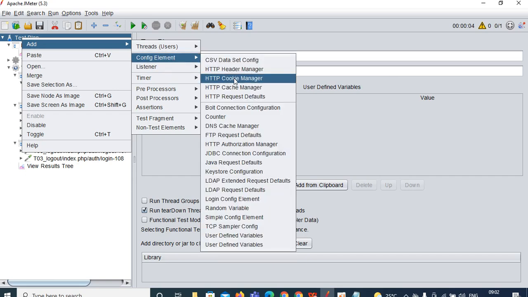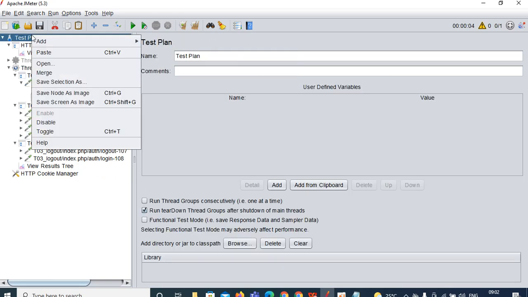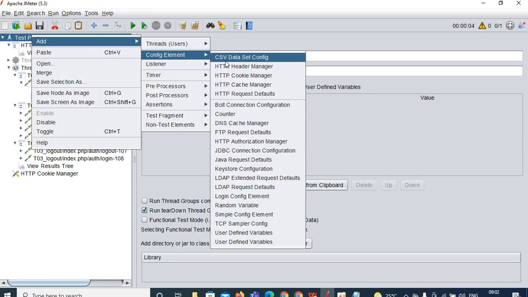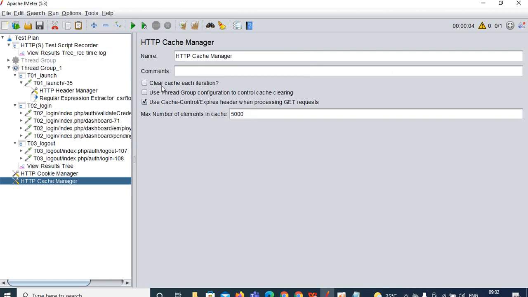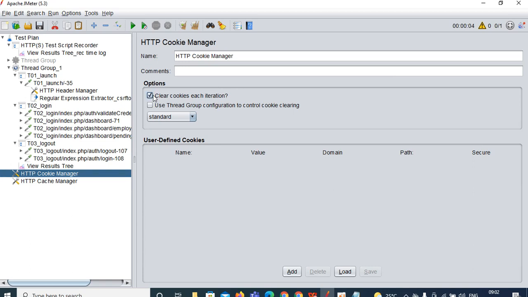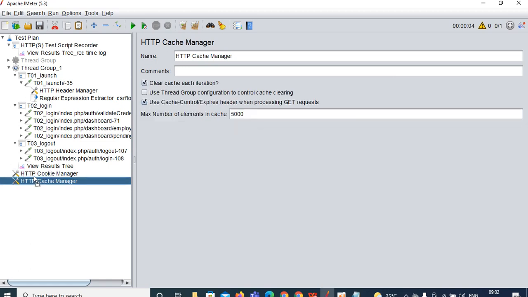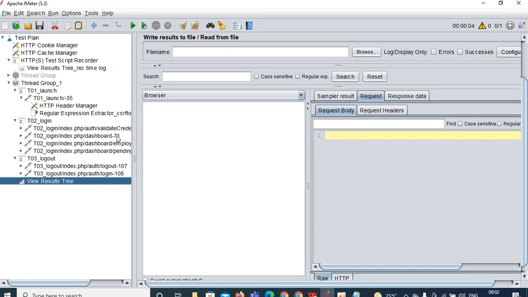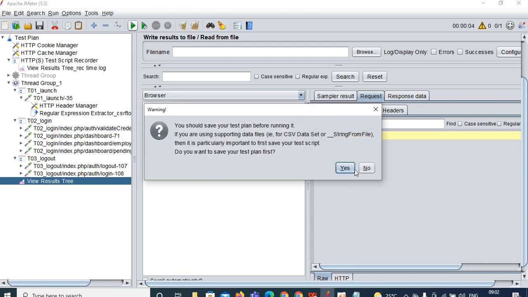So go to config element, add the cookie manager, and right click on the test plan, go to config element, add the cache manager. So make sure that you have checked this each iteration on both. Okay, so now drag these two and drop on the top side. Okay, on the top. So drag this and drop below the test plan. Okay, so now click on the view results tree, just click on the play button and now see.